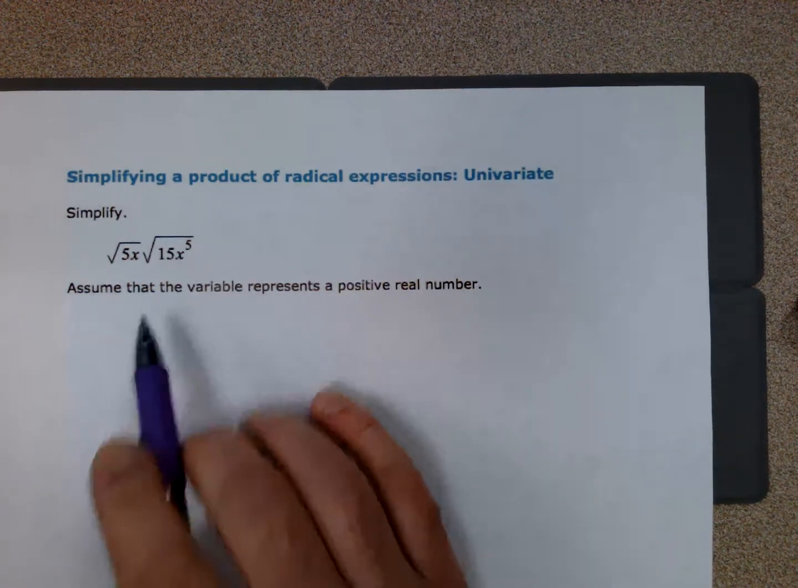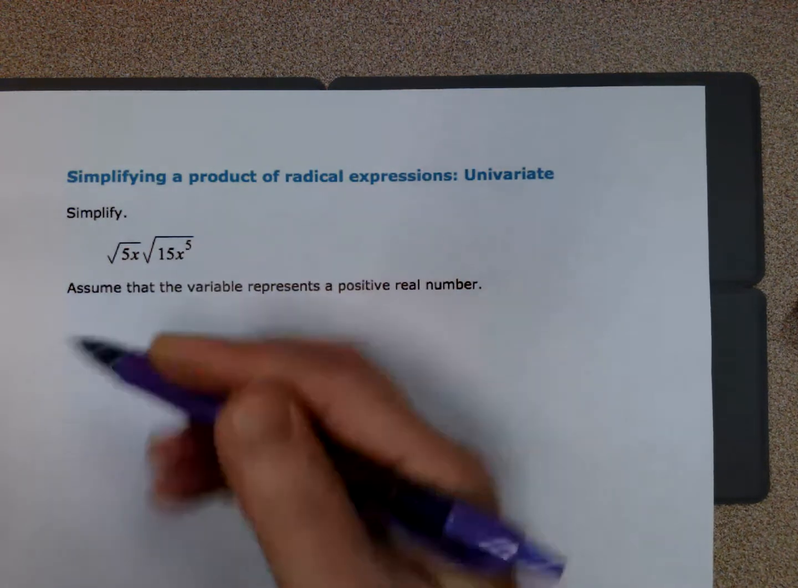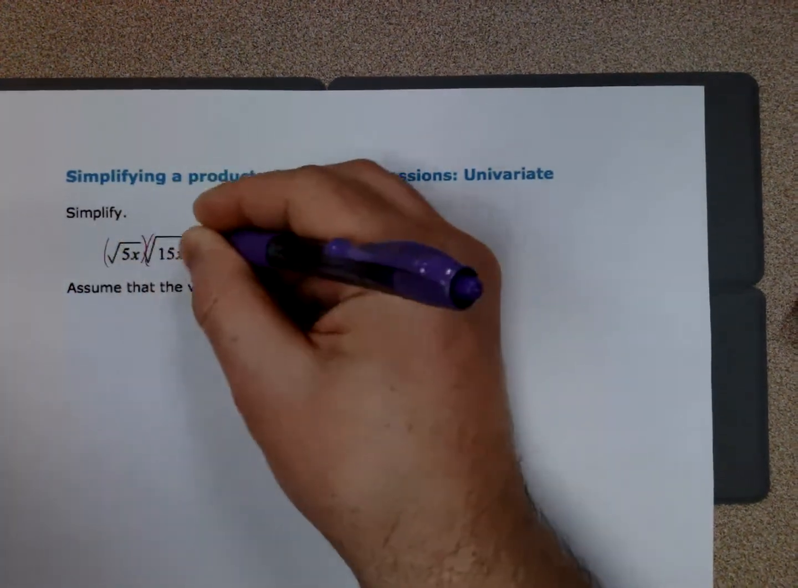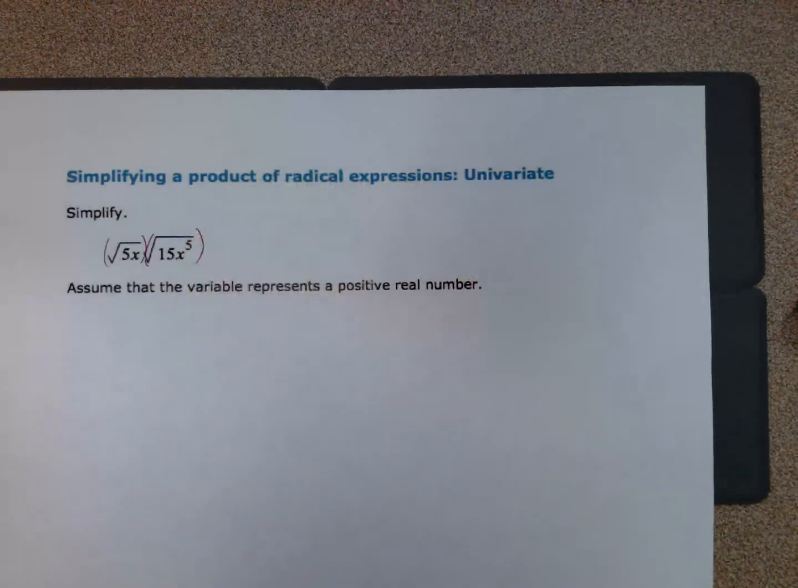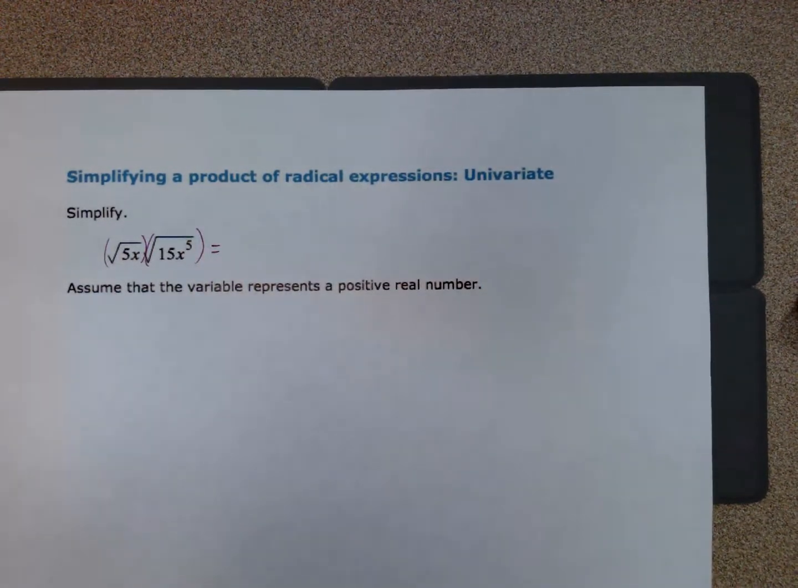Whenever we're multiplying, you want to make sure that your indices match. In this case, they're both square roots, which is true. So I have this one times this one. Unlike when we're adding and subtracting, we don't have to worry too much about our radicands, though, because that's actually what we're going to be changing.